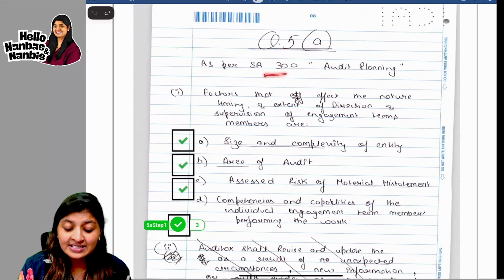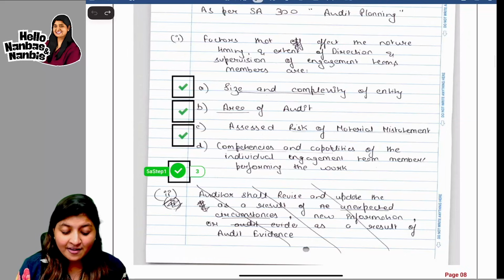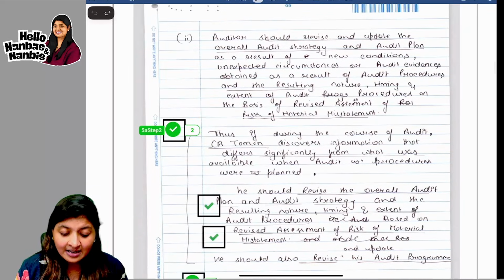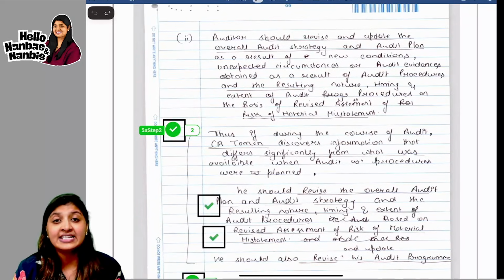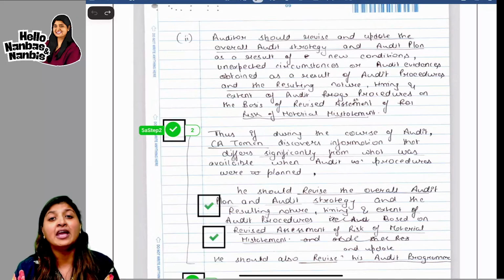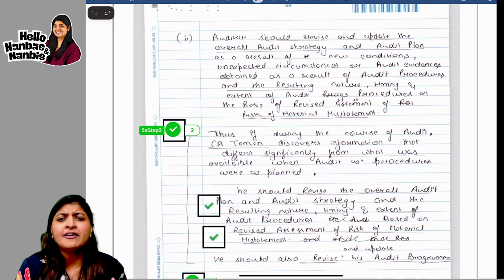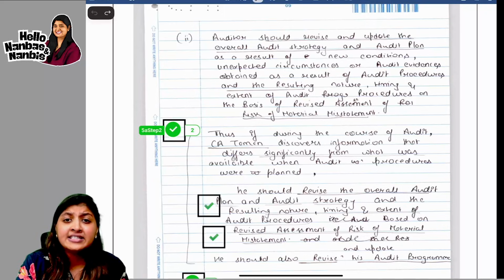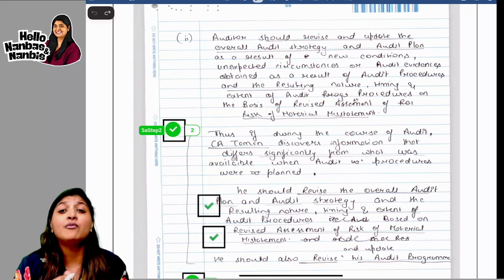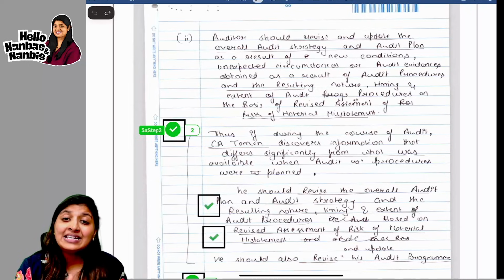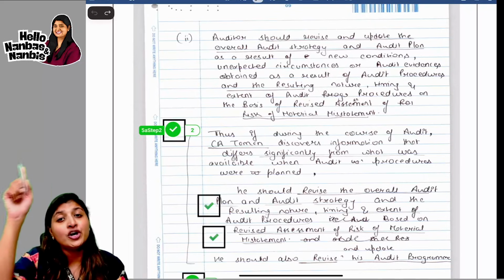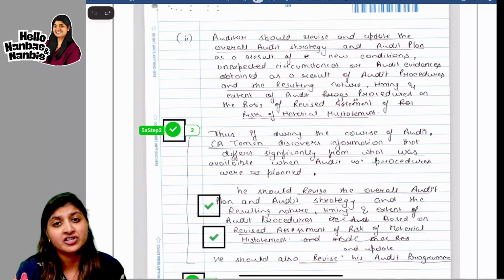5A, he's going to SA 300 audit planning. What are the factors? He has completed that and he is going to, there was a case study in the second part of 5A where they asked, if there is a change at a later stage in your audit, you are able to find something out. So there is a change in your understanding. Then what should you do? So basically the standard is saying that the auditor has to revise the overall audit strategy, right?